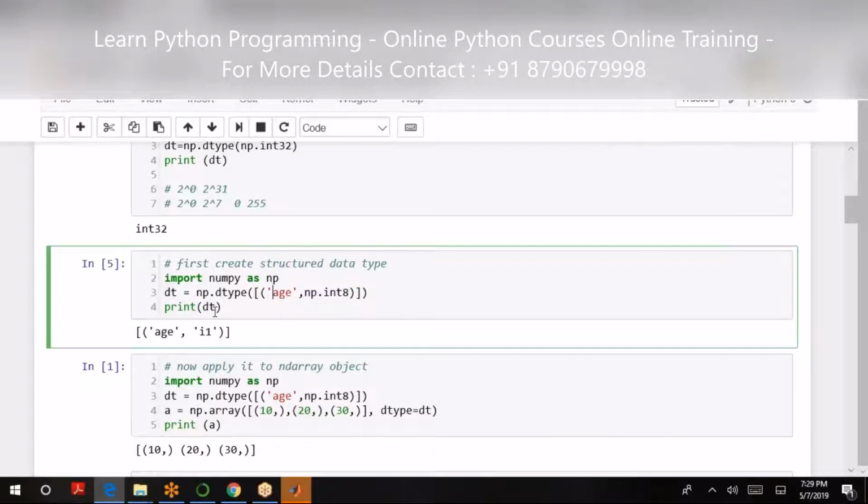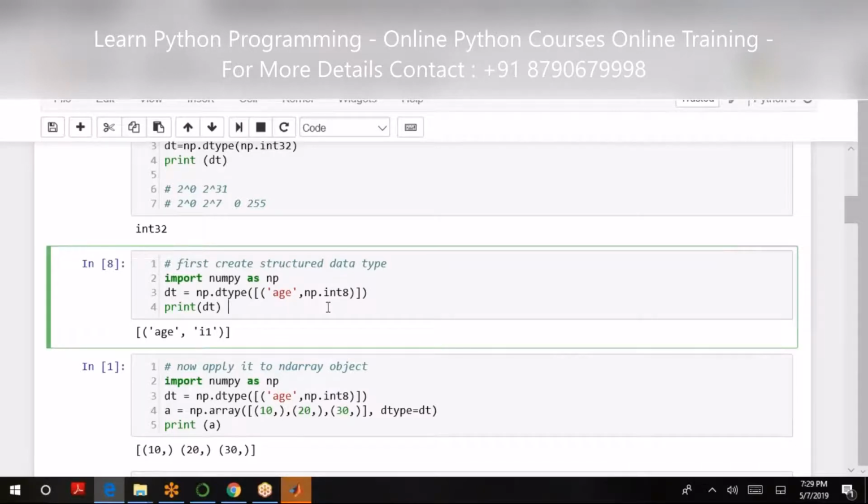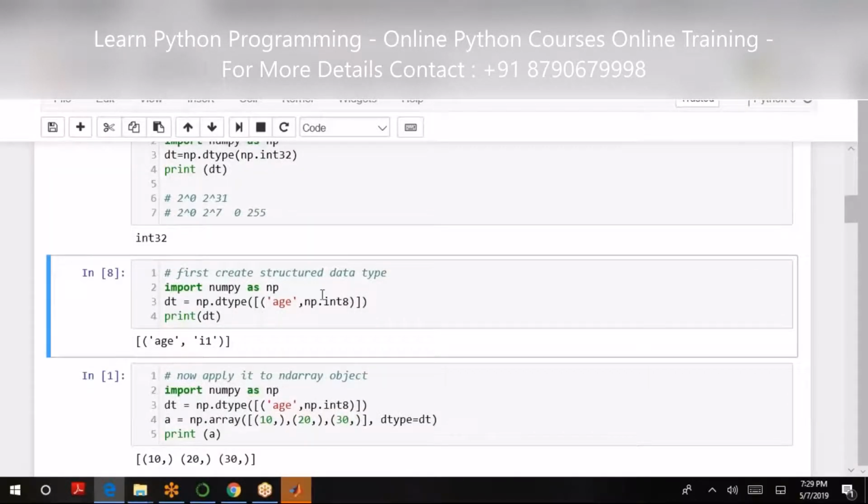These two things, and now print my dt. So dt is my variable, whatsoever it is. So age is being displayed and the integer 8-bit value will be displayed against it.